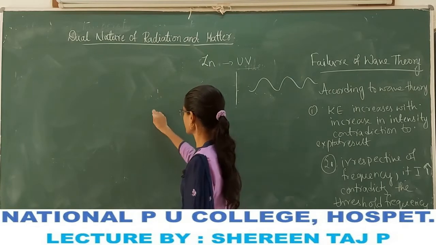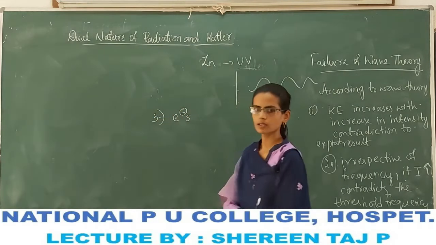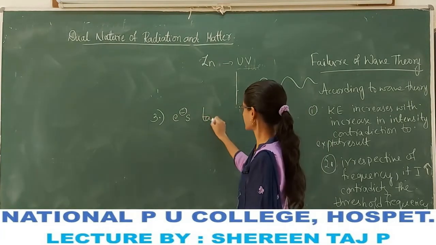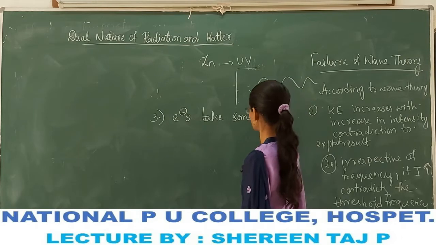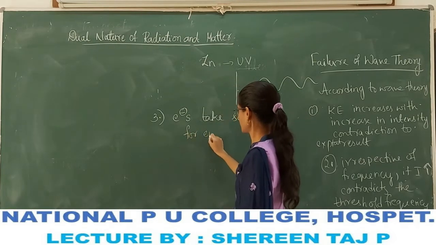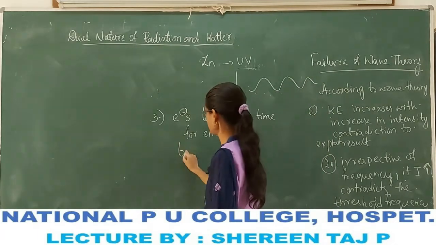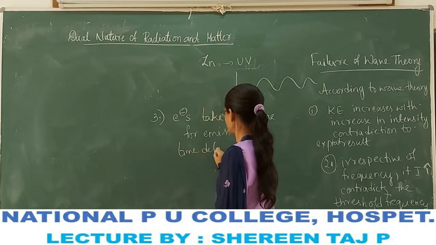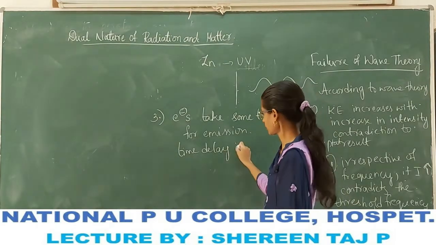The third failure is that electrons take some time for emission, which means there is a time delay in the electron emission.